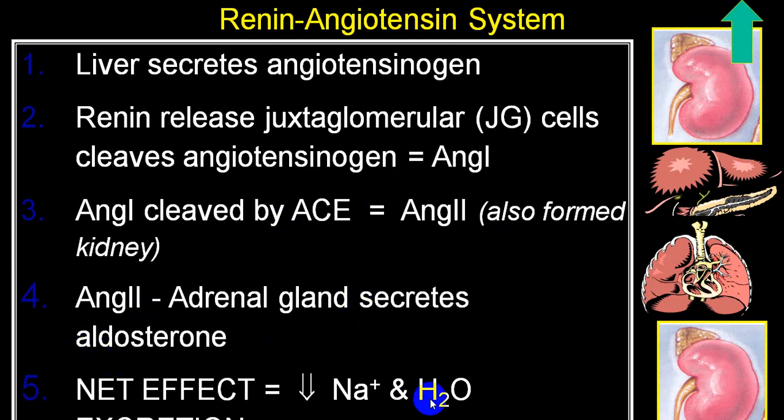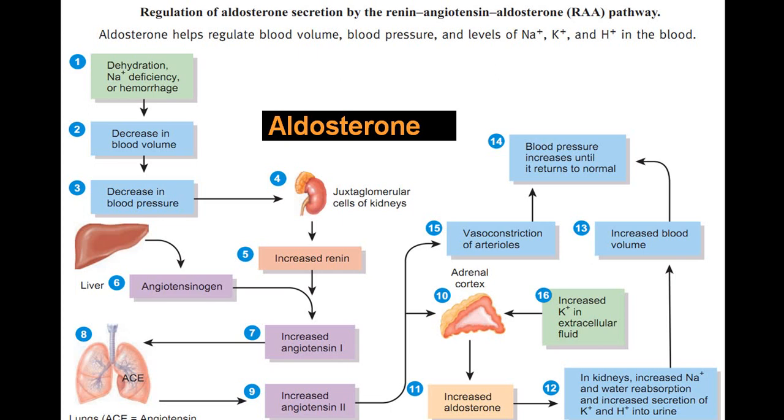Aldosterone acts on the distal convoluted tubule, increasing sodium and water reabsorption, so sodium and water excretion into the collecting tubules reduces. In exchange for sodium, potassium and H ions are excreted. This is the entire RAS system cycle.